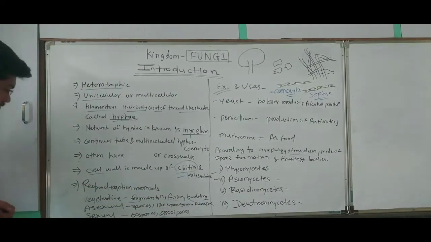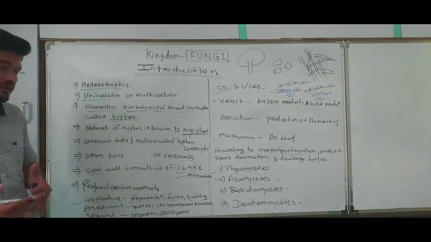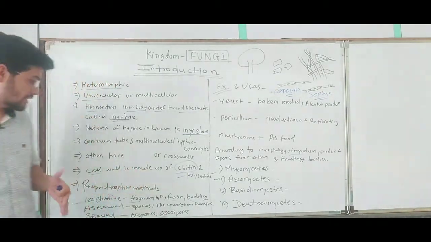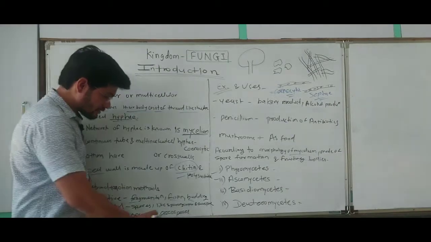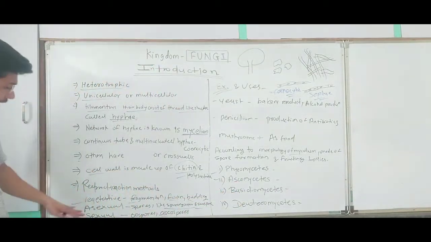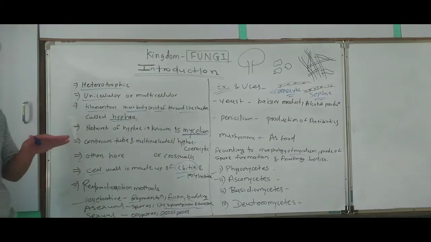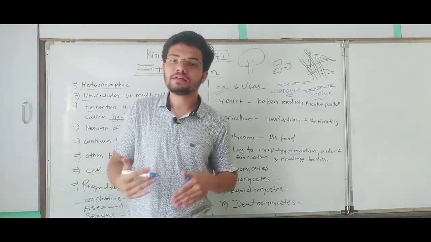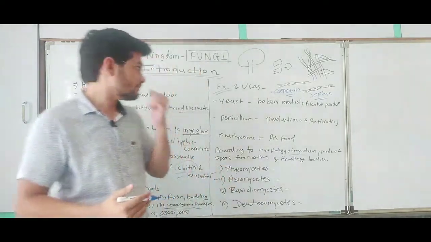They can reproduce vegetatively by fragmentation, fission and budding, or asexually by spores like sporangiospores or zoospores, and sexually by oospores or ascospores. So the fungi can reproduce by all three methods.